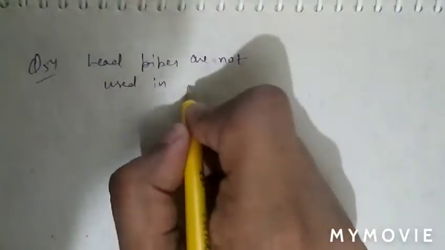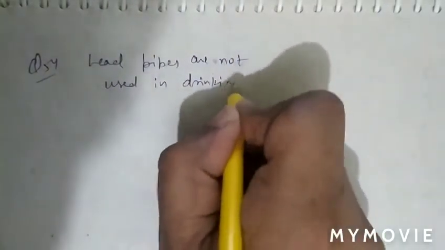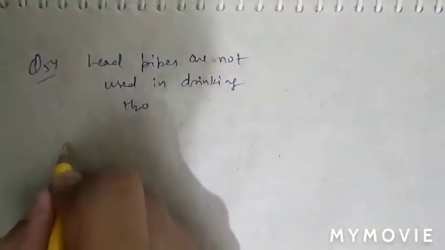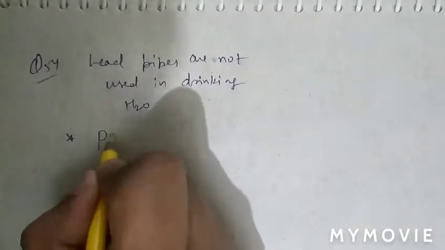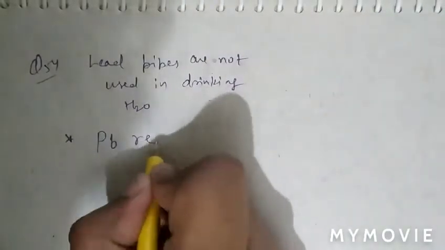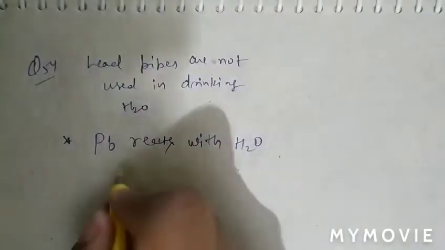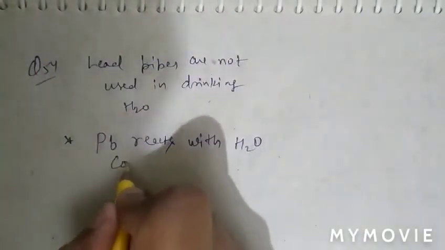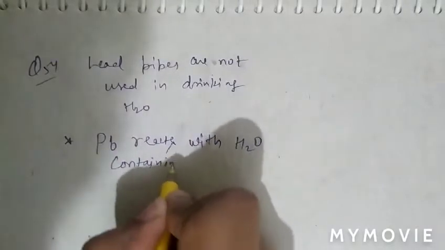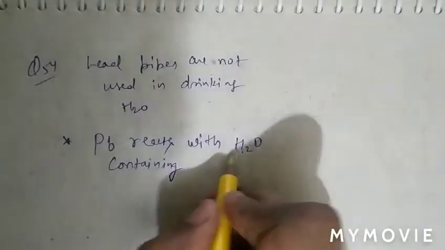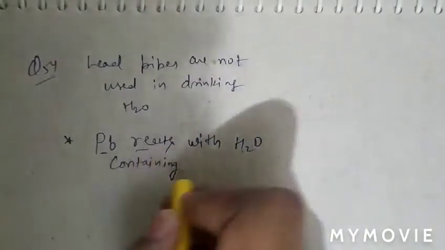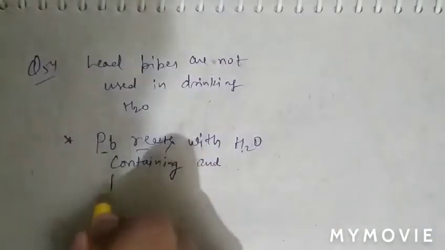As we know that lead reacts with water containing air. The water containing air reacts with lead and forms